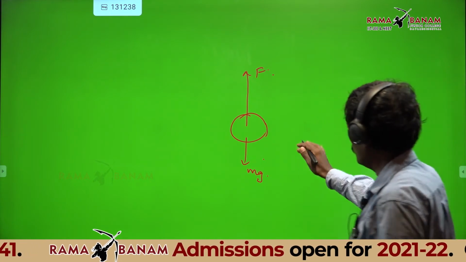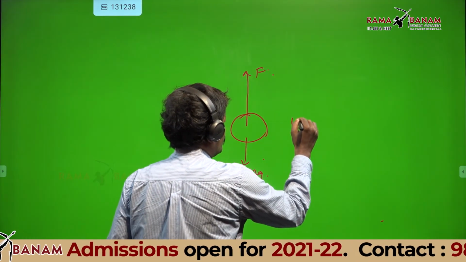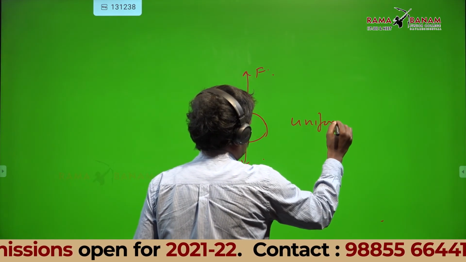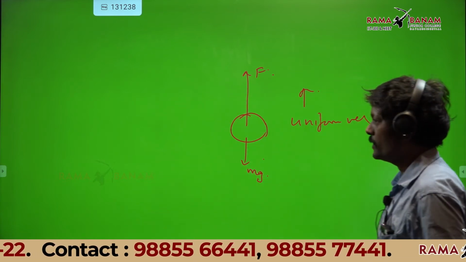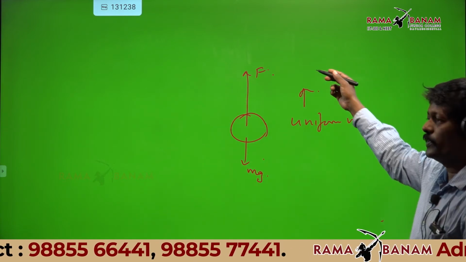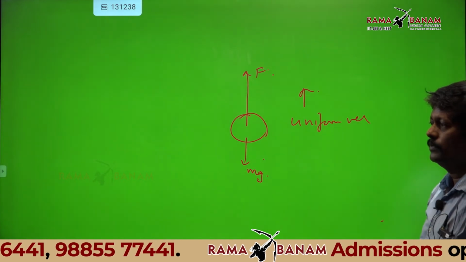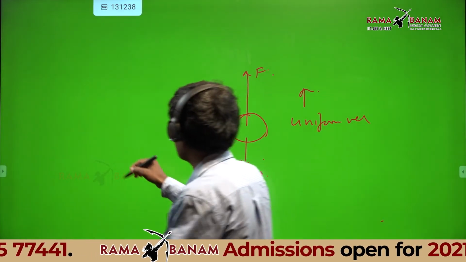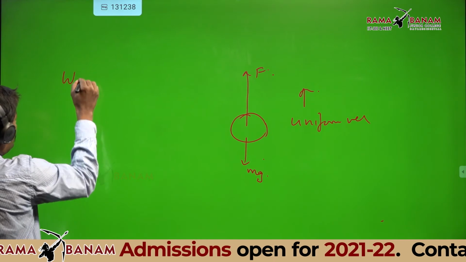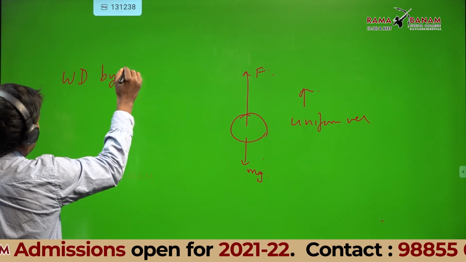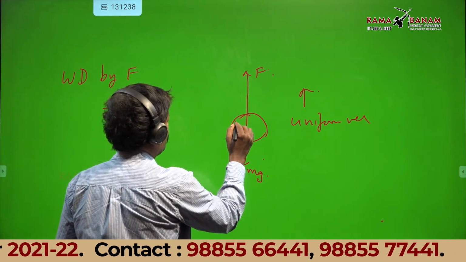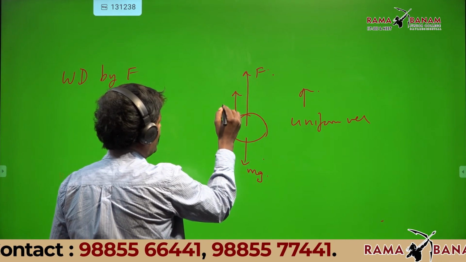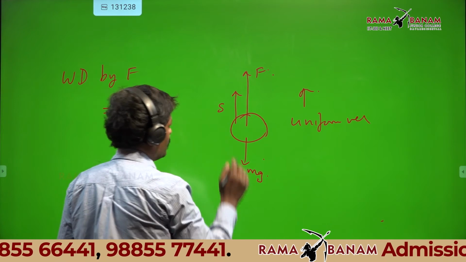Now I have given uniform velocity upward. If it is going up with uniform velocity, F equal to mg. Now come back to work done. Work done by F: suppose it has gone up by a height of s.